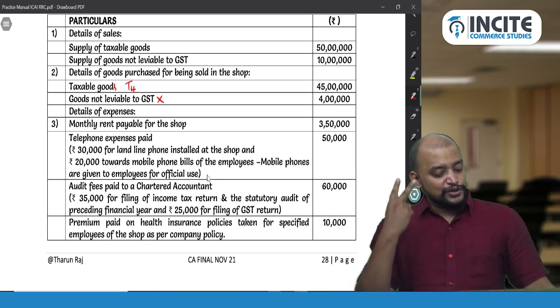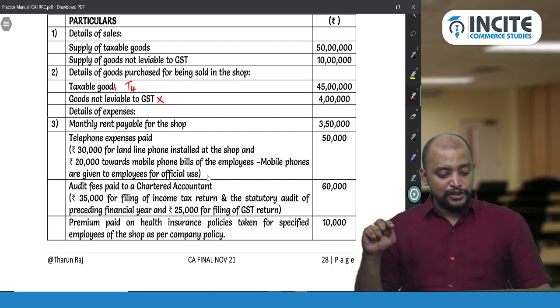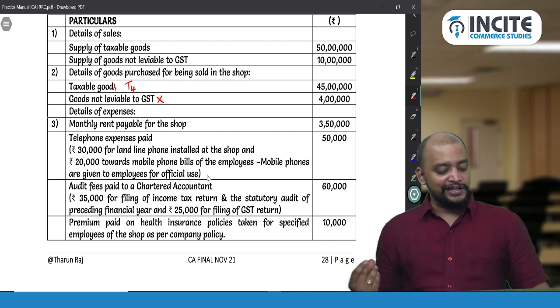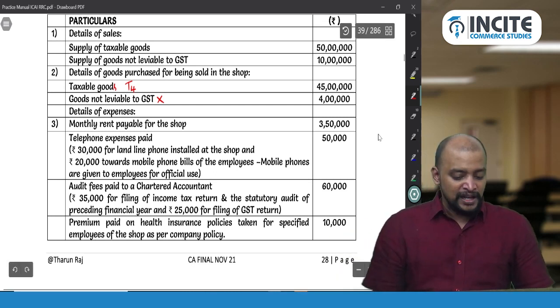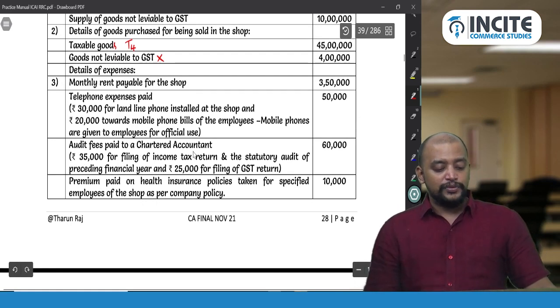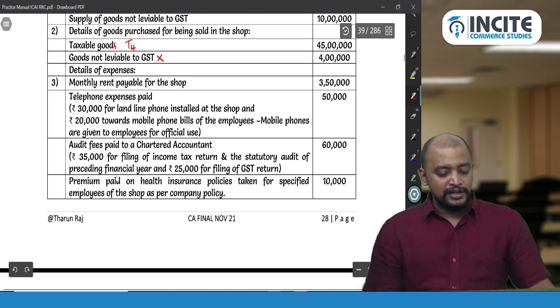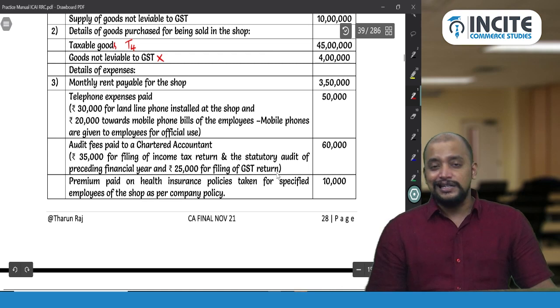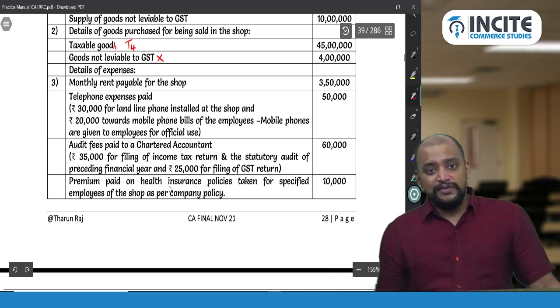Whereas 20,000 rupees towards mobile phone bills of employees, given for official purpose, that also will come under common credit. Telephone bill, GST paid, you cannot segregate it anywhere. Audit fees paid to a chartered accountant: 35,000 for filing income tax return and statutory audit of the preceding financial year and 25,000 for filing GST return. Again we cannot segregate it anywhere.